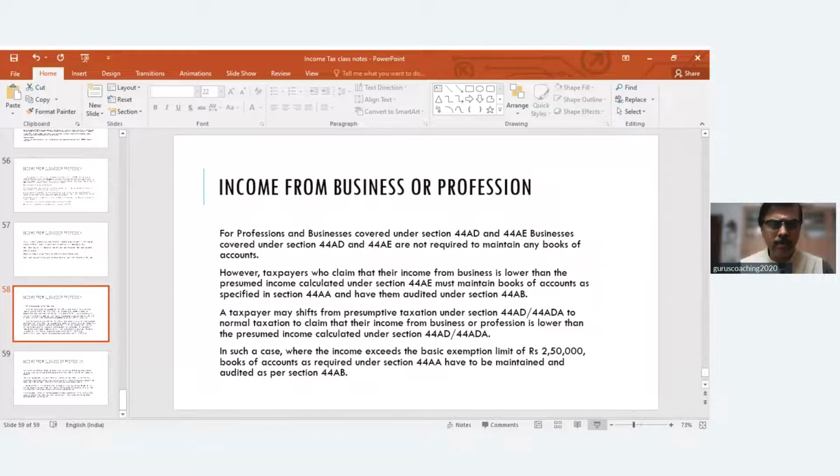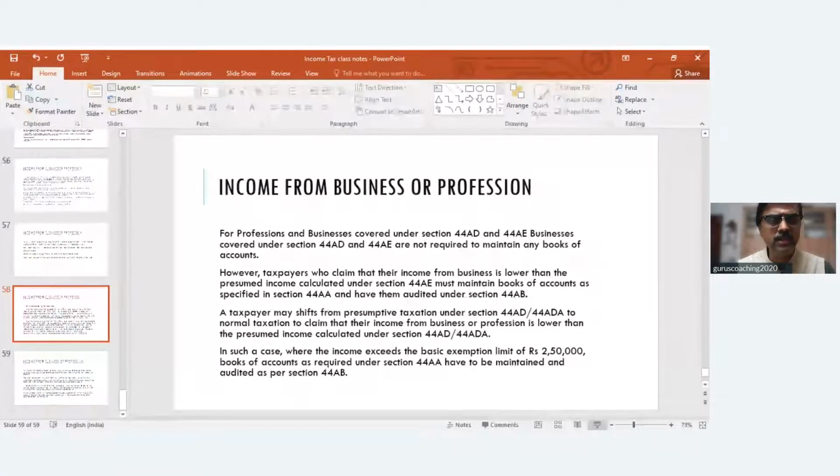But from a practical perspective, these provisions are very important and relevant, because as professionals, we need to understand who should maintain books of accounts, who need not maintain books of accounts, who is a specified professional, who is not a specified professional, what are the books of accounts to be maintained, and when tax audit is compulsory, when tax audit is not compulsory, and what are the provisions regarding presumptive tax, because there are a lot of interlinkages between these sections.